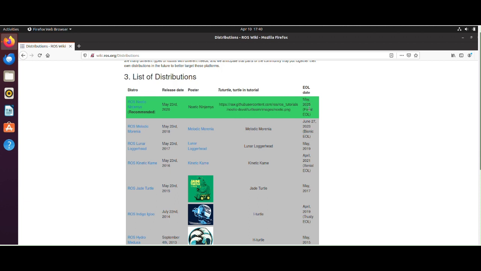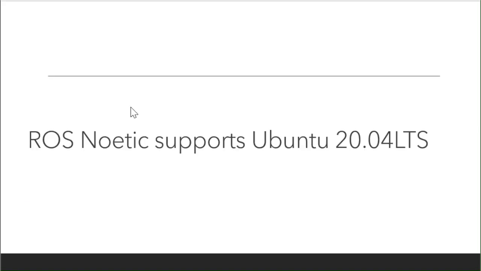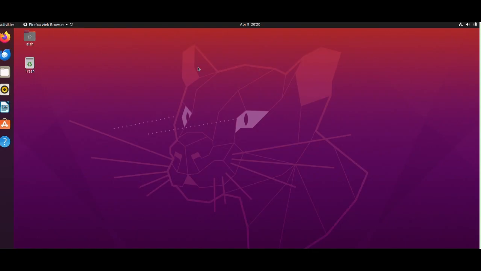There is one prerequisite for the installation of ROS Noetic: it supports Ubuntu 20.04 LTS. So, you should have installed Ubuntu 20.04 before installing ROS Noetic in your system. So let's get started with the installation.